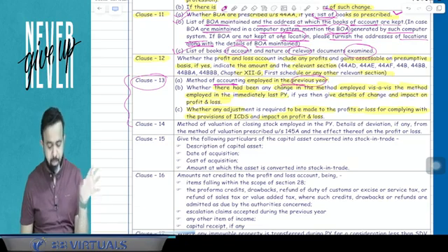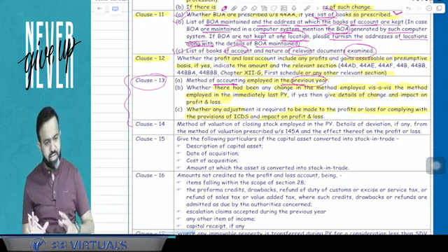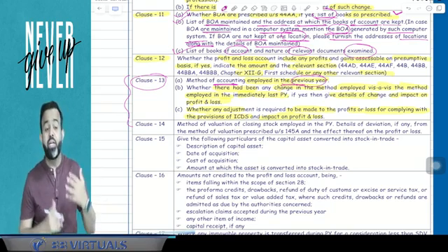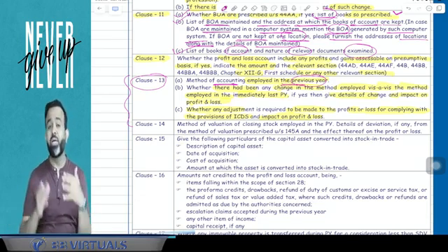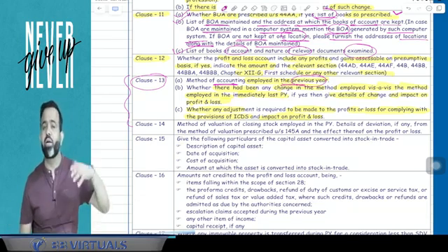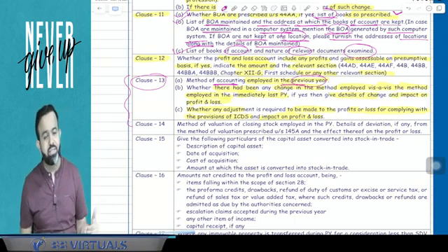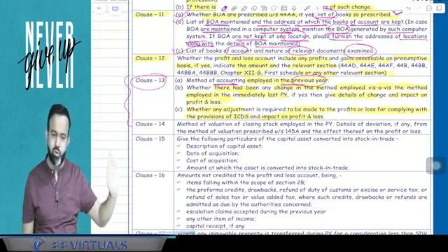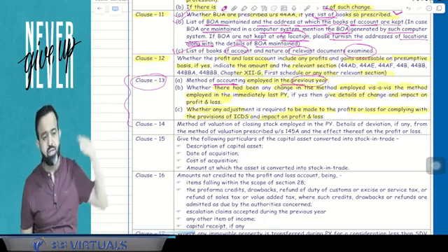Like method of accounting. So under method of accounting, which method is followed, mercantile or cash? Is there a change in the method of accounting in the current year? If the answer is yes, then due to that change, what is the impact on the profit and loss? Due to the ICDS, what is the impact on the profit and loss? And guys, if there is any ICDS disclosure, that disclosure is also required to be mentioned in clause number 13.